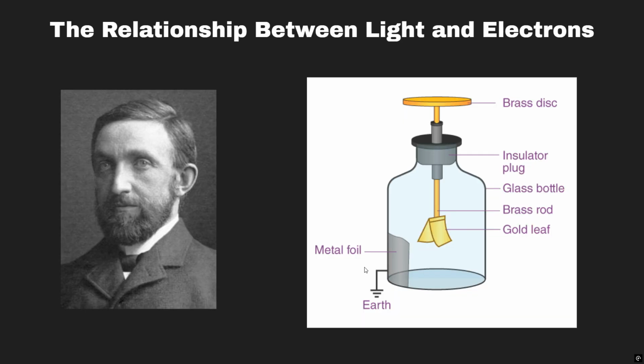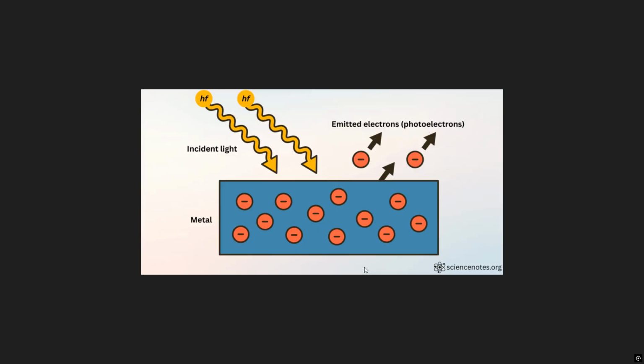Meanwhile, Philip Leonard was experimenting with a gold leaf electroscope. It worked by electrically charging two golden leaves which pushed them apart. He found when he shone high-frequency light on it, the leaves would close, but lower-frequency lights did nothing. This phenomenon was the photoelectric effect.